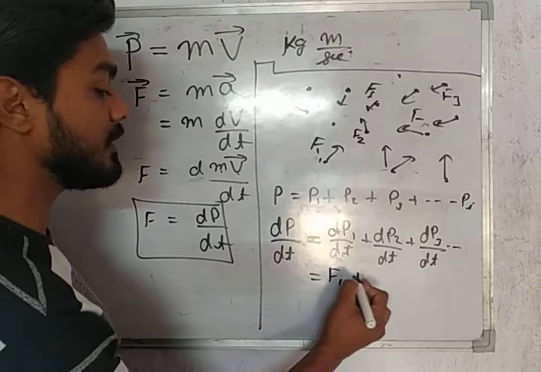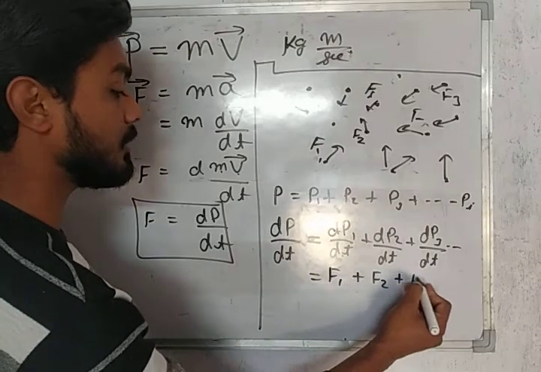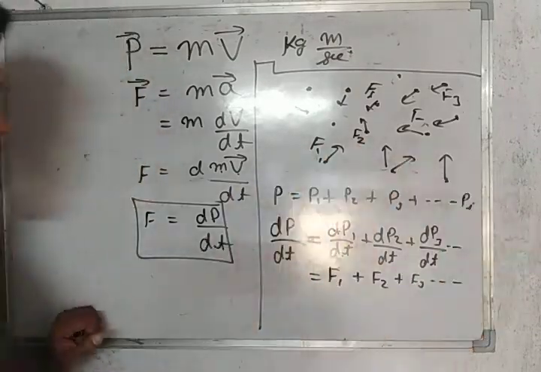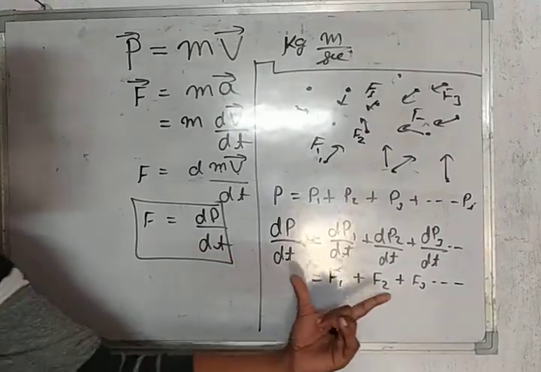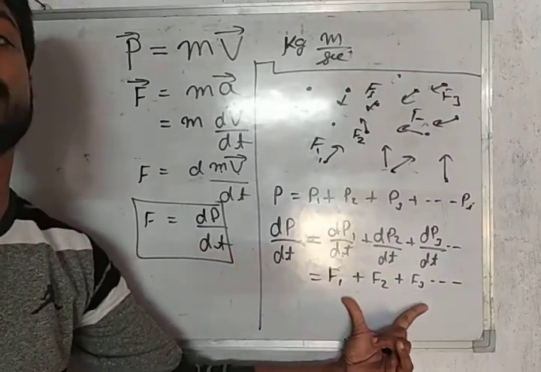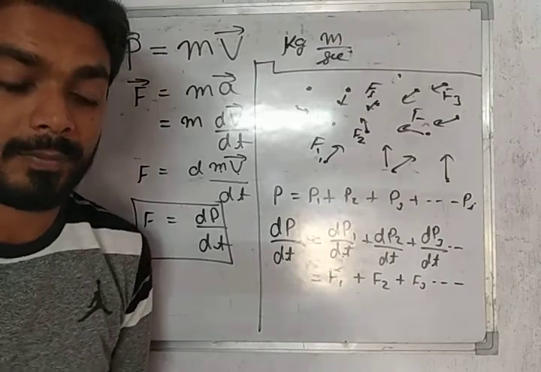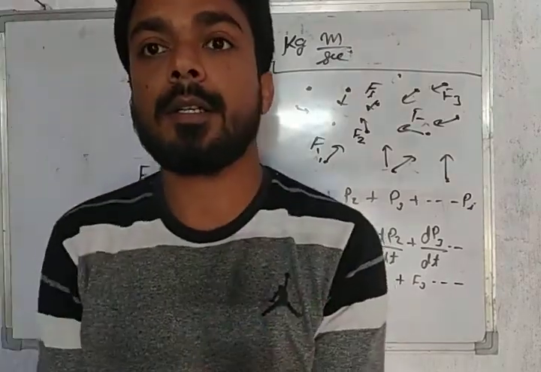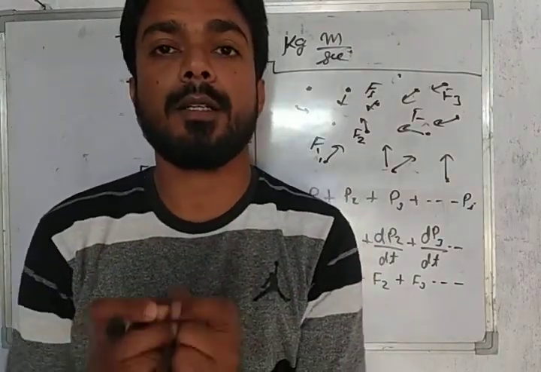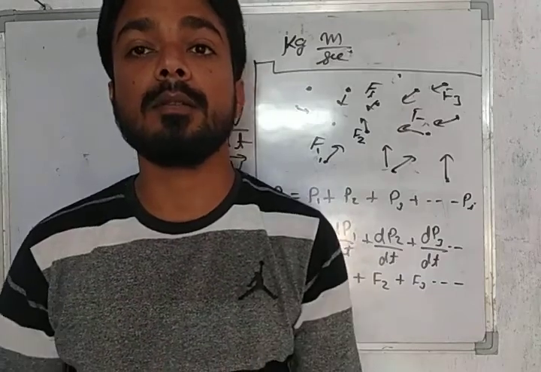This will be F1, this will be F2, this will be F3 and so on. And students, all these forces are the external forces, because we have discussed that the sum of all the internal forces is equal to 0.